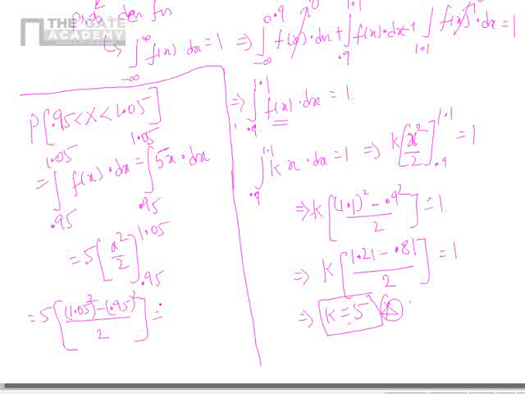So it will be 0.5. So the probability that x lies between 0.95 mm and 1.05 mm is 0.5. This is the answer. This is the solution. Clear? Fine.